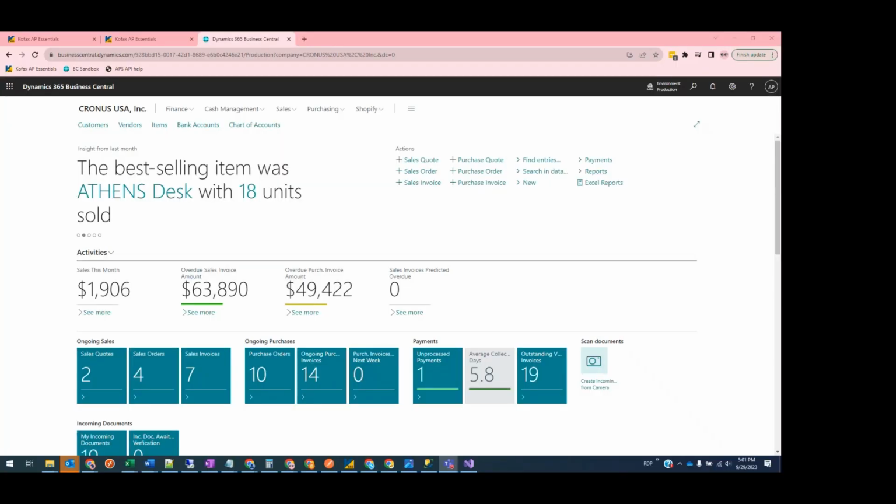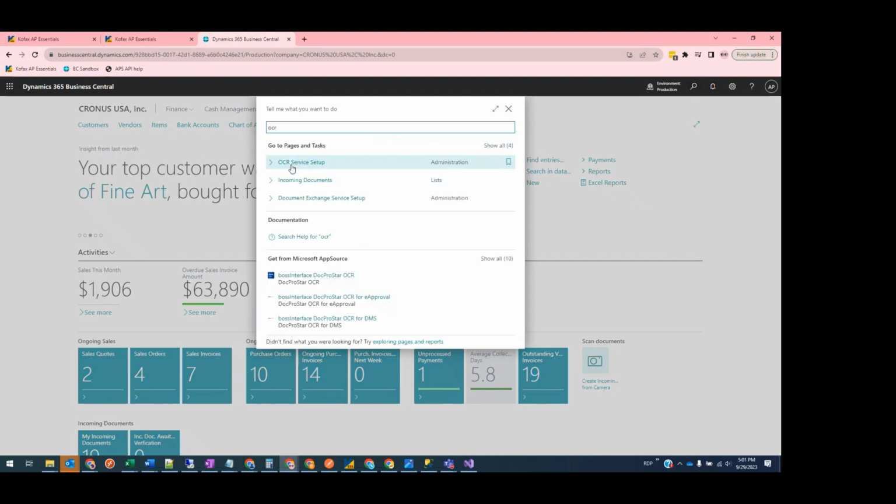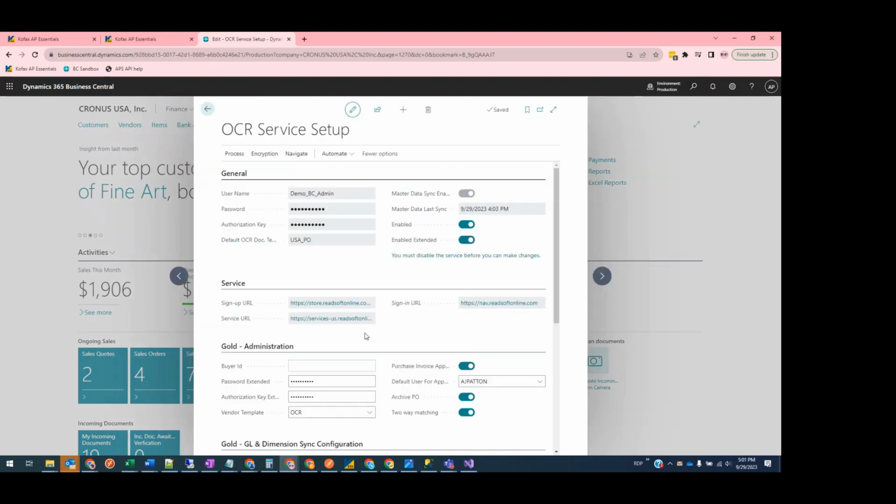I'm now going to review one of the core features of the AP Essentials to Business Central Enhanced Connector, approval syncing. If I open up the OCR service setup screen, we can see under the administration section, there's a switch for purchase invoice approval. We can have that turned on. What this will do is it will take approval data, the approval workflow data that exists in AP Essentials if you have that feature turned on, and sync it back to Business Central along with the document data.